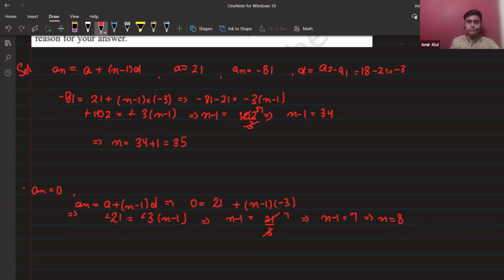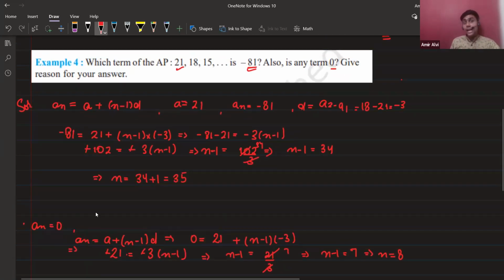Clear? Hiba, An and n are different. Obviously, An is the value of that term, and n is the number of the term. Clear? Got it now? Karishma, Hiba, Adil? Right. I'm giving you one more question to solve. Solve it in your notebook and let me know.